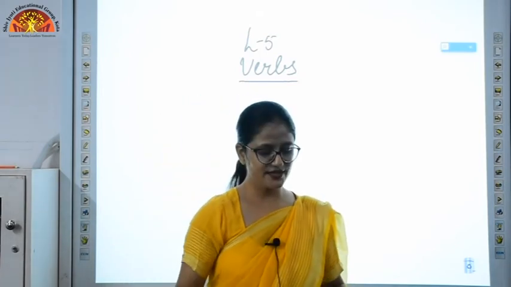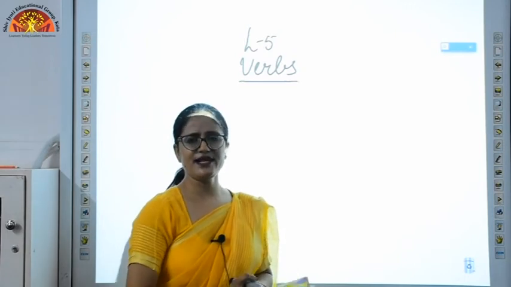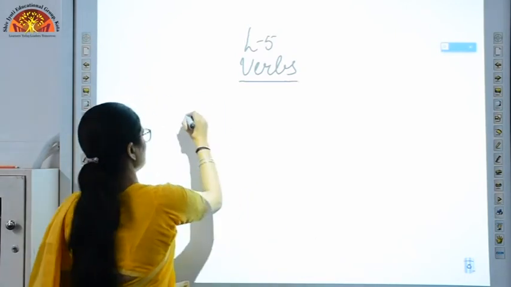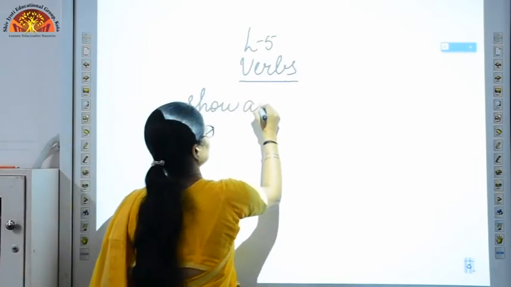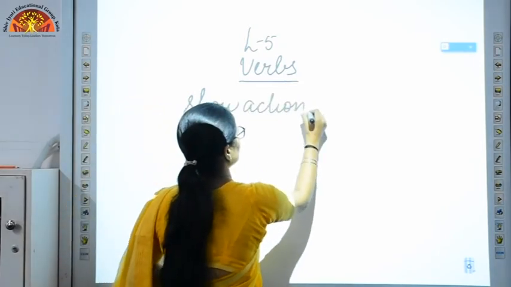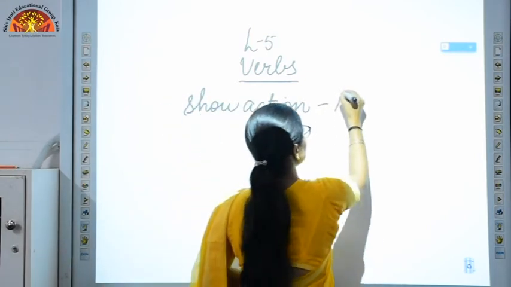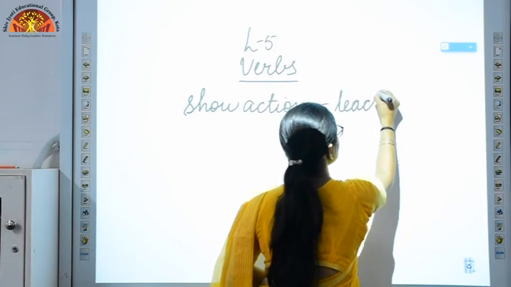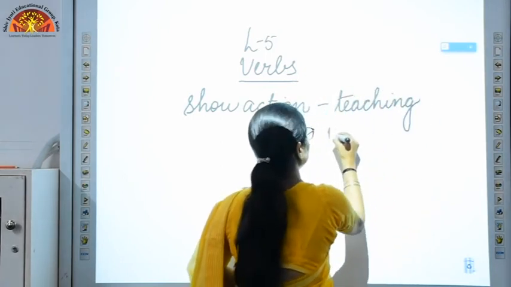Now what are verbs? Before starting, let's just read the definition of verbs. Verbs are the words that show action. It is very simple. When we do something, it shows action. Suppose I am teaching you right now. So this teaching is action. It is showing some action. I am writing.